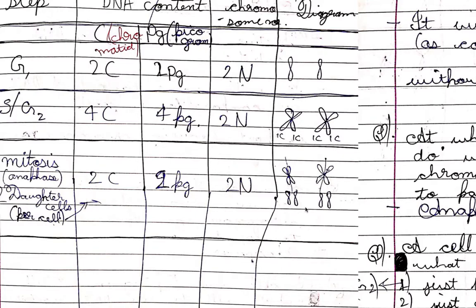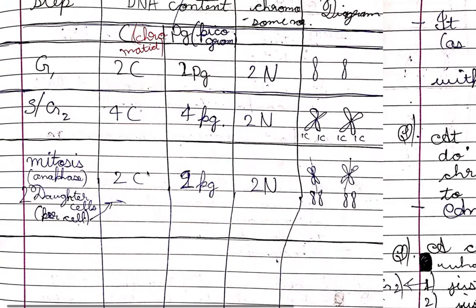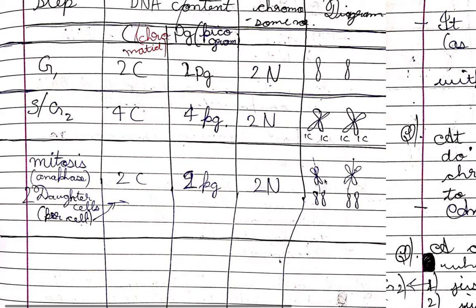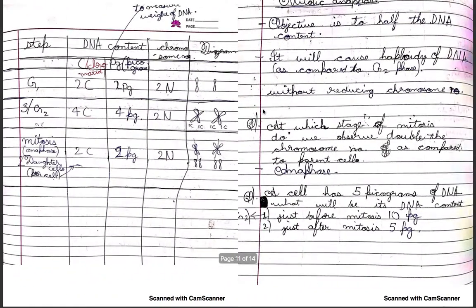Two chromatidal chromosomes. Similarly here, two chromatidal chromosomes. But here, since anaphase has occurred, in the G2 S phase, two of these, that is 4C, was formed. Nothing else would be changed if we talk about per cell.